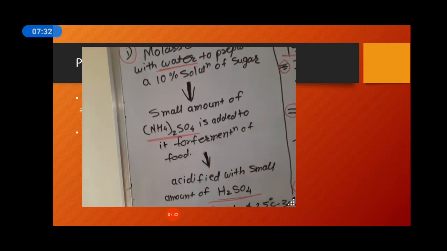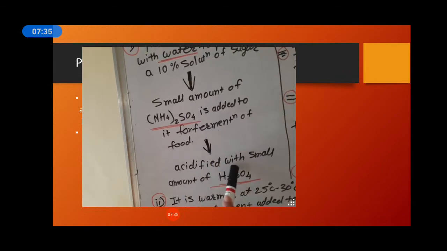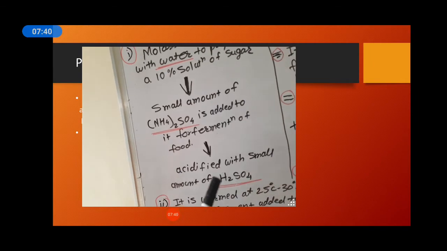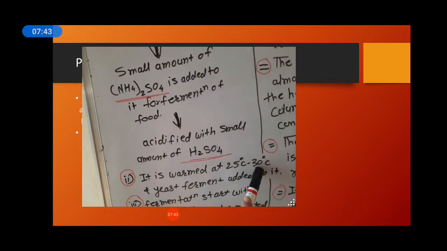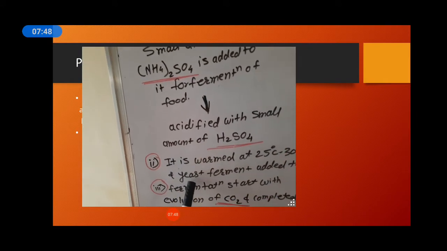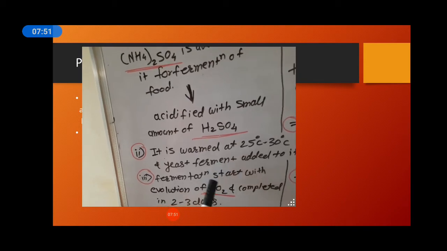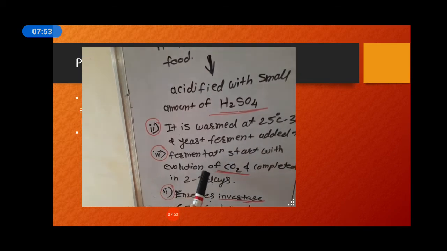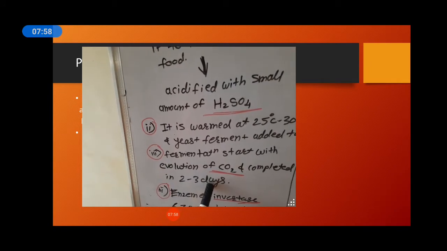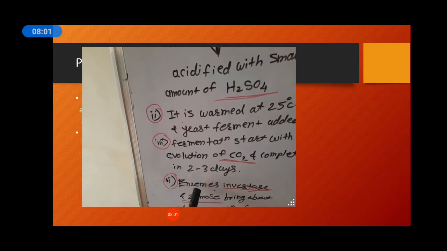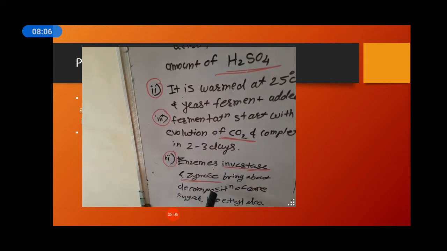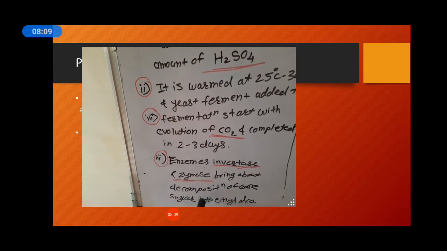Okay, the next thing, we acidify this solution with a small amount of H2SO4. Then it is warmed at 25 to 30 degrees Celsius and some quantity of yeast is added for the fermentation. Fermentation starts with evolution of CO2 and is completed in 2 to 3 days. After that, the enzymes invertase and zymase bring about the decomposition of the cane sugar into